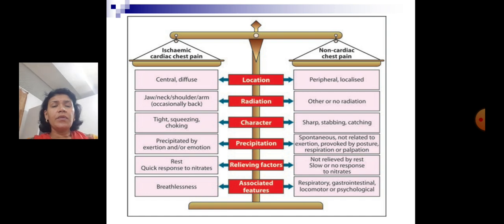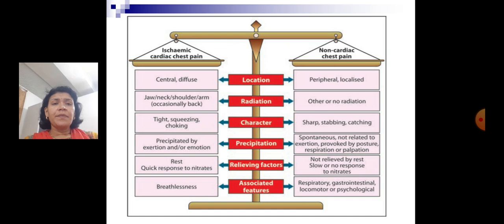The character of the pain, as we have discussed, is tight, squeezing type of pain. There can be a choking sensation. While non-cardiac chest pains are sharp, stabbing, catching, etc. When these features are there, it is less likely to be a cardiac chest pain. Precipitation: pain that is aggravated by exercise or emotion or exertion is cardiac chest pain. While the non-cardiac chest pain can be spontaneous and might not be related to any exertion.